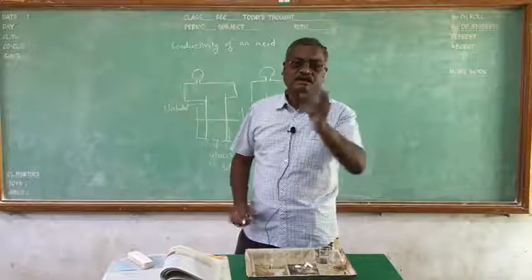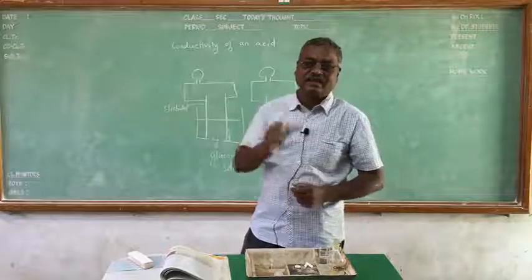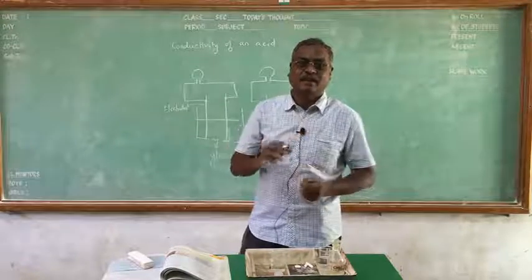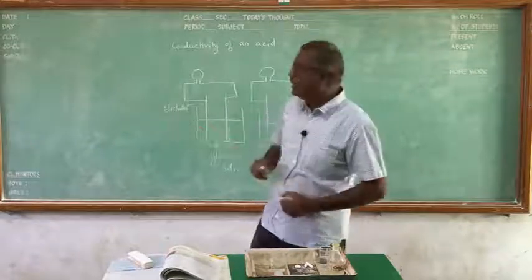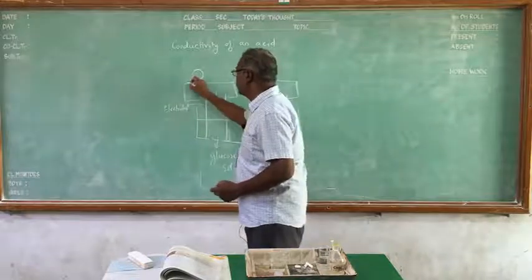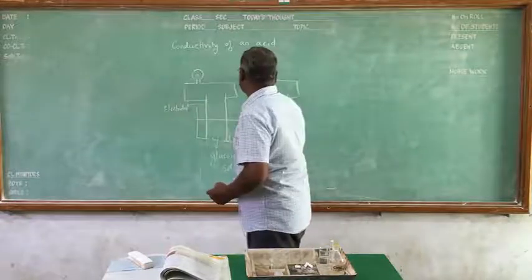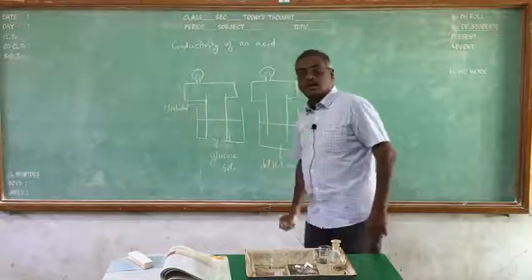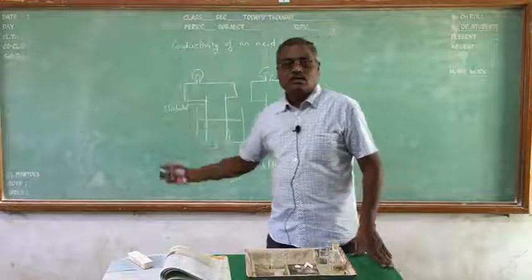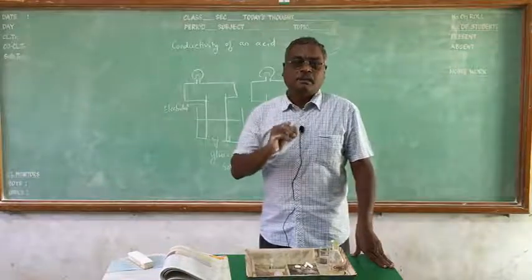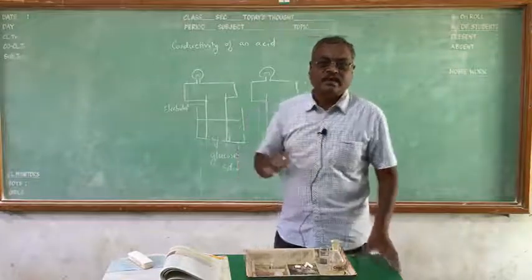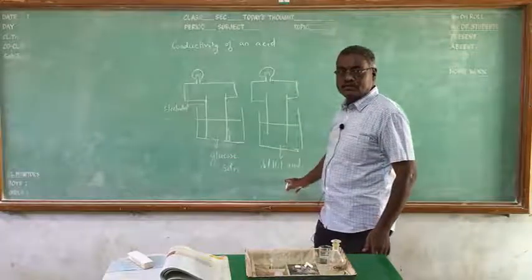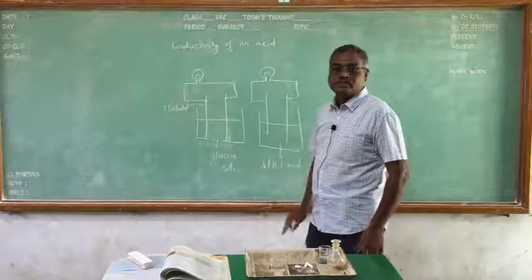Inside the battery you have a carbon rod like that, an electrode by which the current will pass. In chemical batteries, we have only electrodes, and here it is connected with a wire and a bulb. See here. Now the question is, in which case will the bulb glow? In glucose solution, or in hydrochloric acid, or will it glow in both?